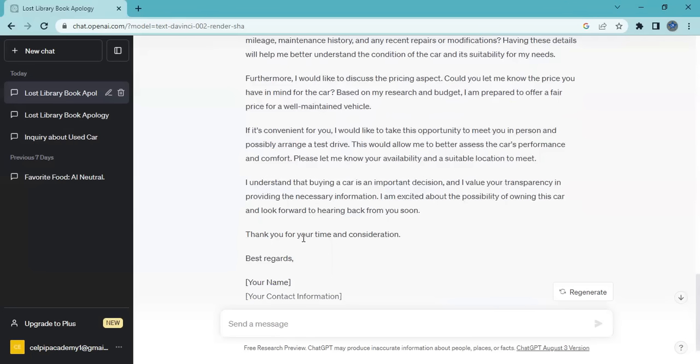Please let me know your availability and a suitable location to meet. I understand that buying a car is an important decision and I value your transparency in providing the necessary information. I'm excited about the possibility of owning this car and look forward to hearing back from you soon. Thank you for your time and consideration. Best regards. Instead of that, you have to write yours sincerely, Sandy, and a period.